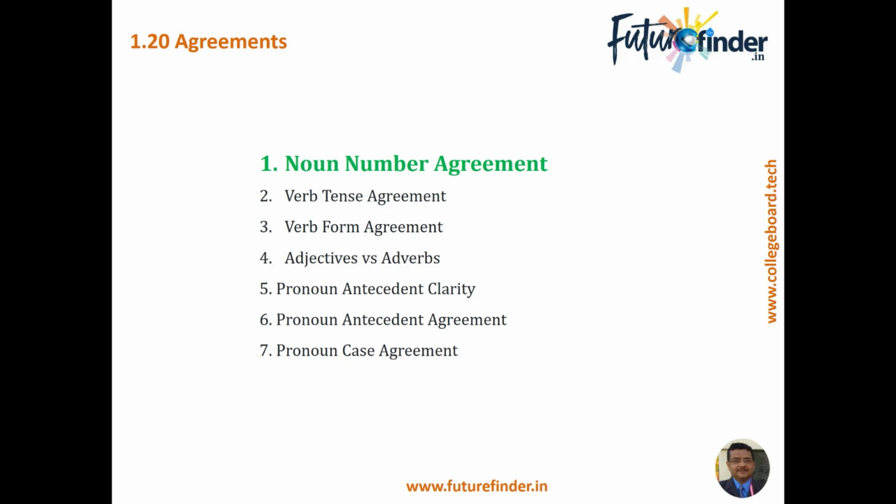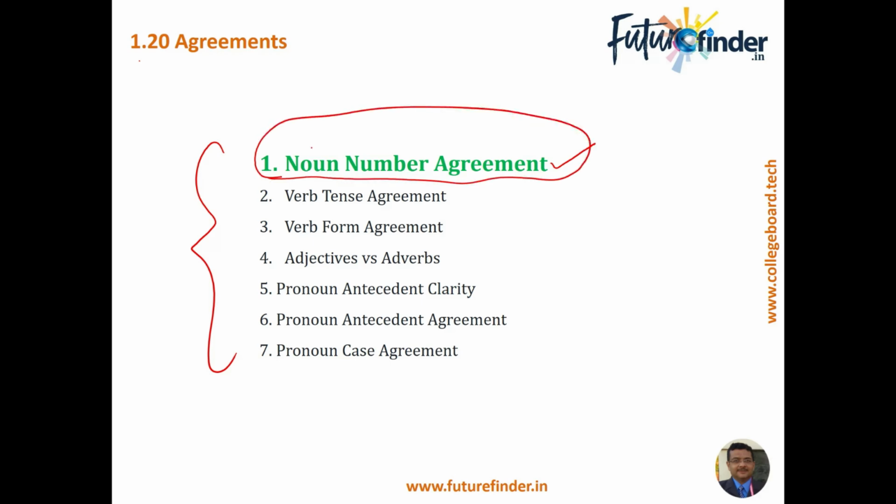As we have already spoken about in the introduction, the SAT agreements could be of these basic 7 types. One, when we come to subject-verb agreement, it could be the noun-number agreement. This is the one that we are going to take up in this video. That is why it is highlighted and put in green. We could have the verb tense agreement, verb form agreement, adjectives, adverbs, pronoun clarity, pronoun antecedent, and pronoun case agreement. In this video, we are going to take up the noun number agreement.